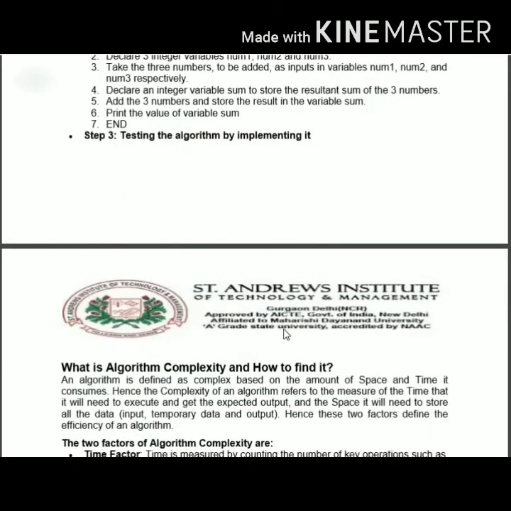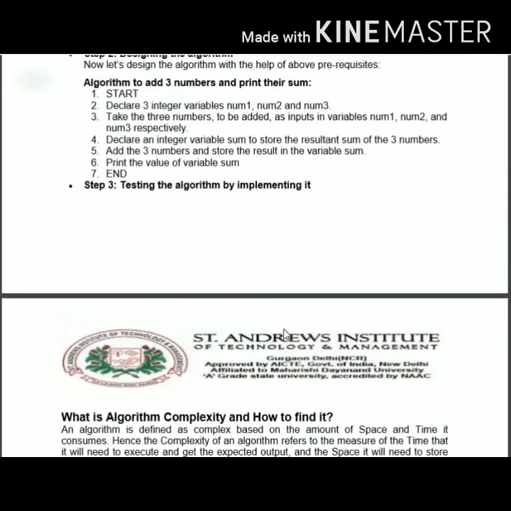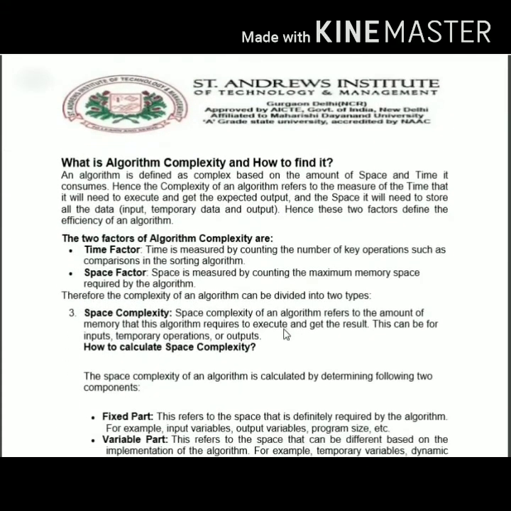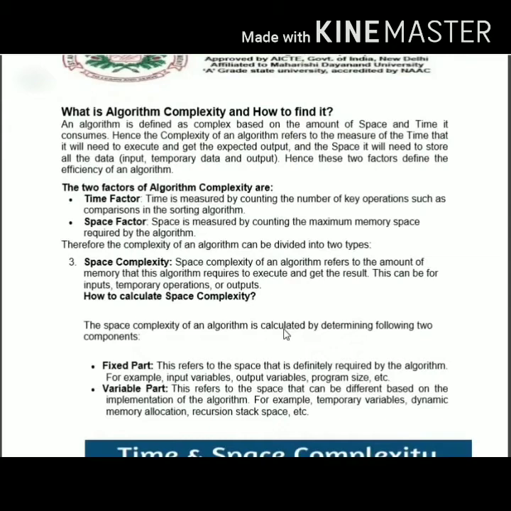For the testing part, you need to provide your input and output parameters. You need to write the algorithm as code in any programming language; for example, you can write the same program using C, C++ or Java. It's up to you. Now let's come to the term complexity. When we say complexity, we are generally referring to the efficiency of an algorithm.